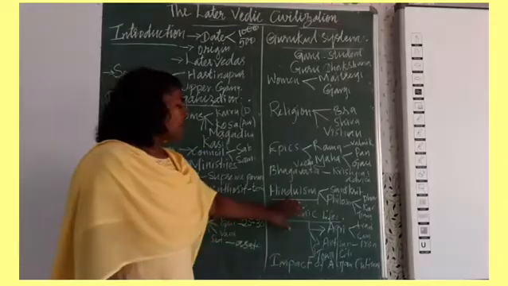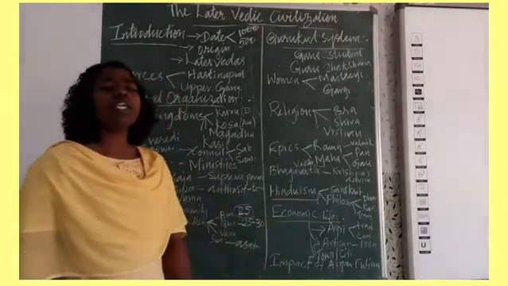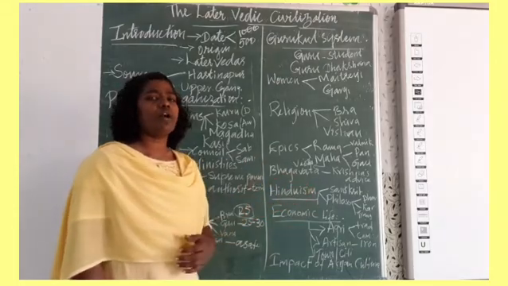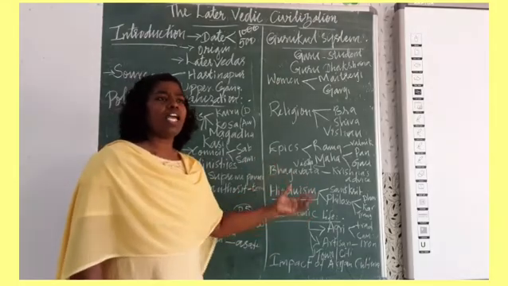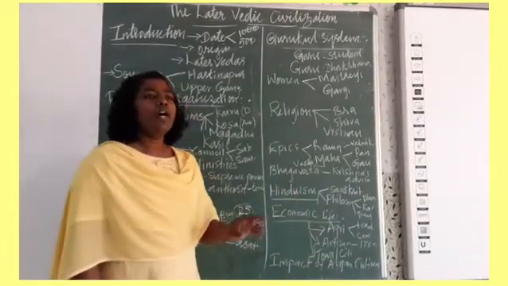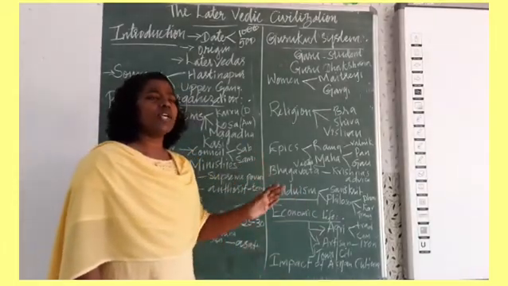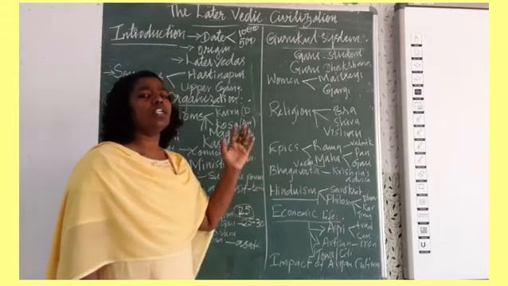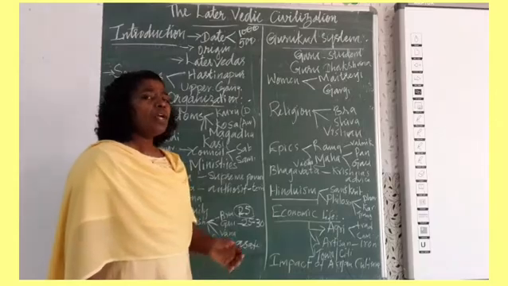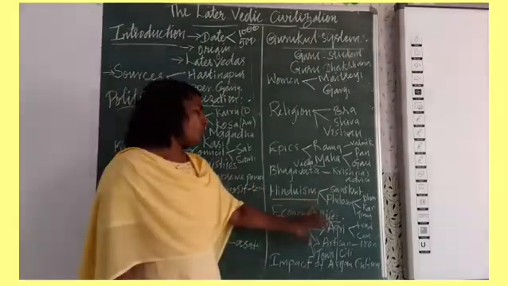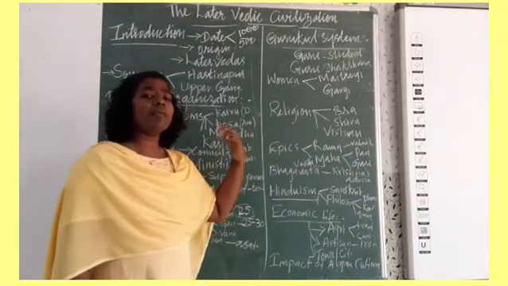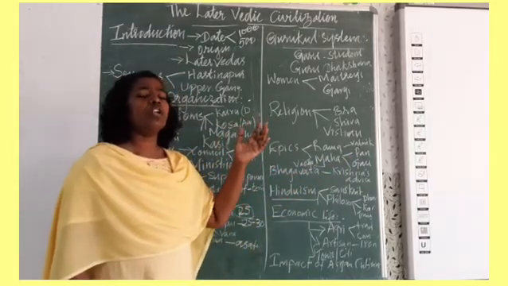Now we'll come to the economic life of the people. How did they gain their economic profit? How did they lead their life? When we talk about economic life, we can find different people holding different occupations in the later Vedic period. The main occupation of the people was agriculture, because in the early Vedic period they were almost leading a nomadic life.